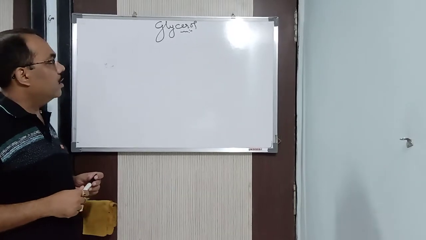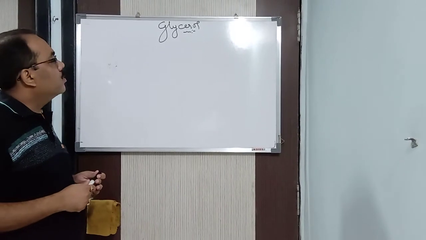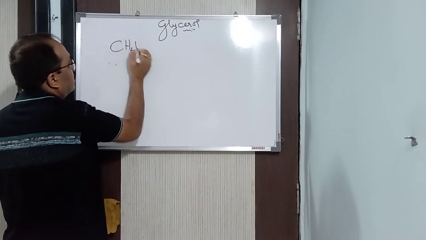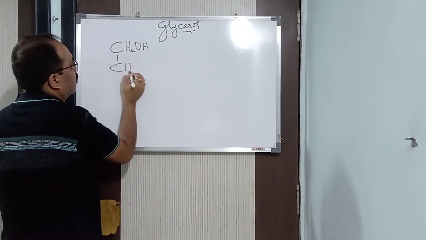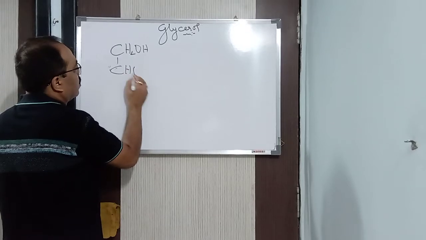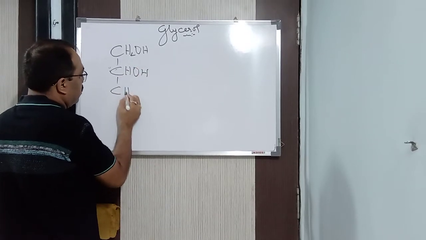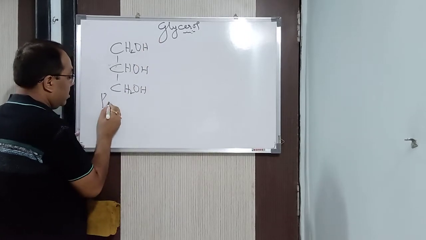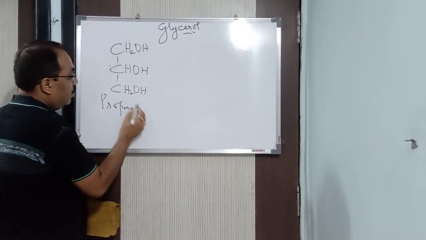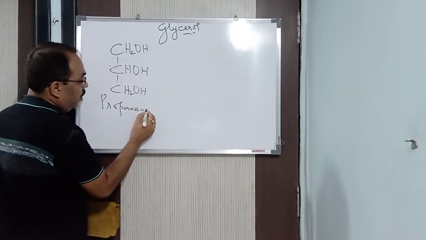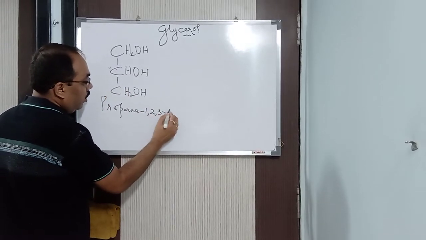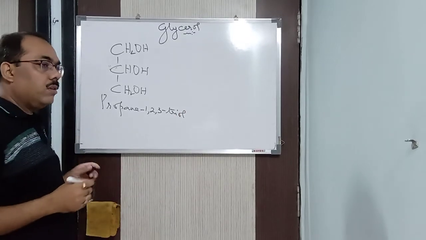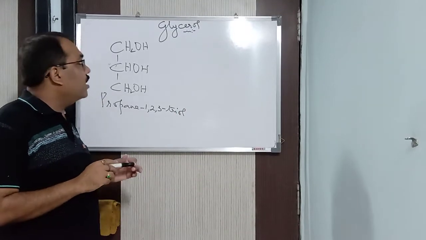So today we will be studying glycerol. The formula of glycerol is CH2OH, CHOH and CH2OH. The common name is glycerol. The IUPAC name is propane-1,2,3-triol. Now glycerol comes under trihydric alcohols.